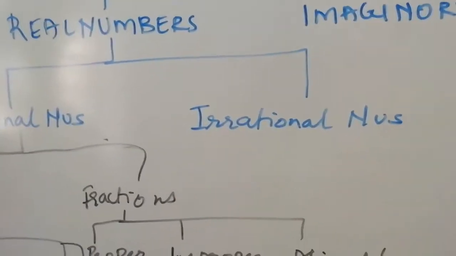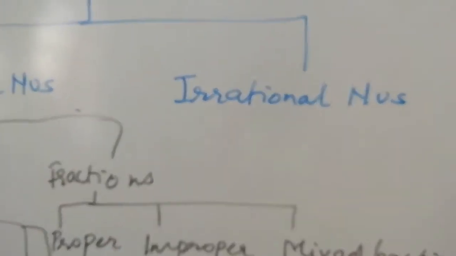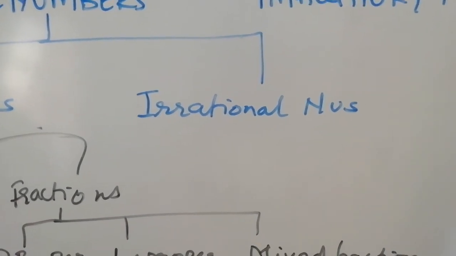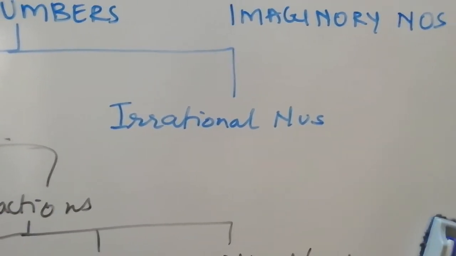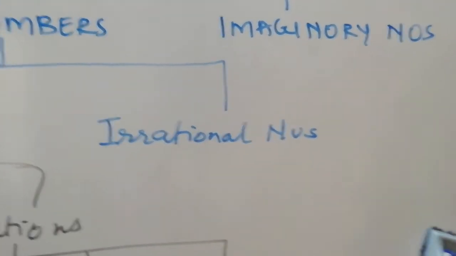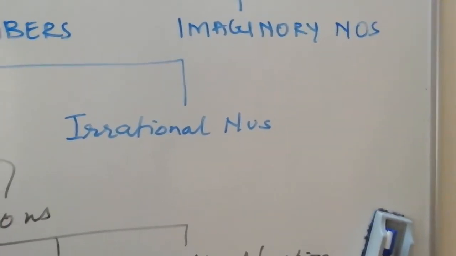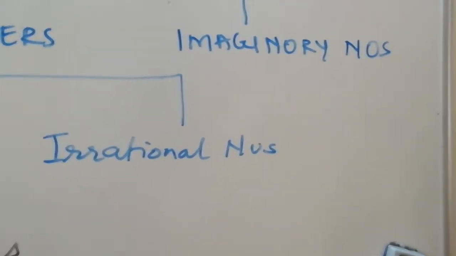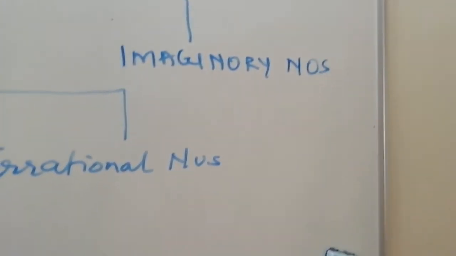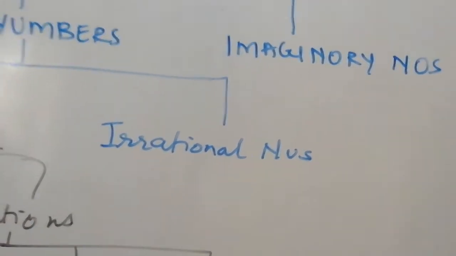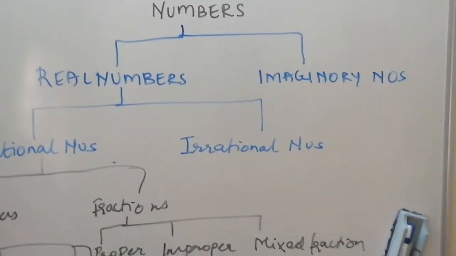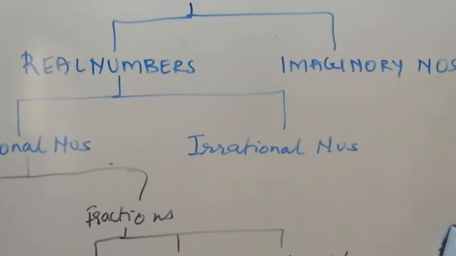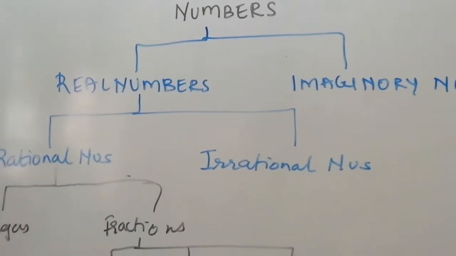What are irrational numbers? Irrational numbers are the numbers which include recurring fractions, like 1/3 is 0.33333. Pi is 3.1432 something. So it is continuous. It is recurring, or you can say it is non-terminating.